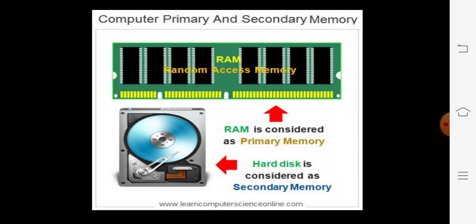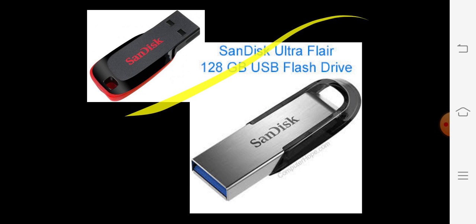So the RAM is considered the primary memory and the hard disk is considered the secondary memory. From the secondary memory to the primary memory, only then the processing happens. Nowadays we also have secondary memories such as pen drives with 2 GB or up to 128 GB. That is a USB flash drive with a memory capacity of 128 GB.